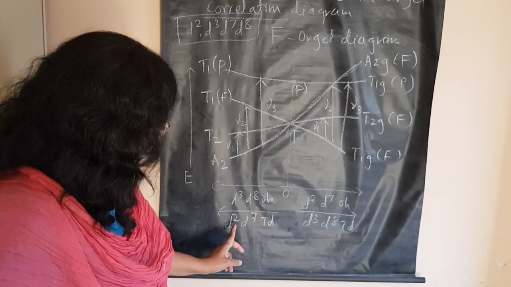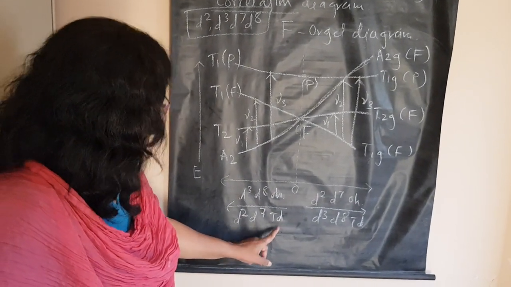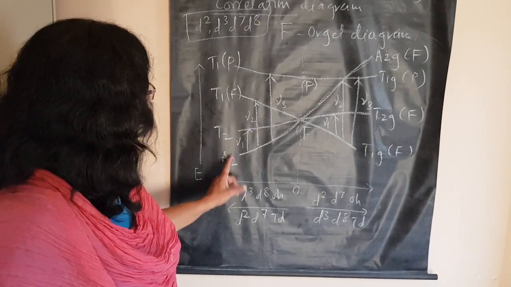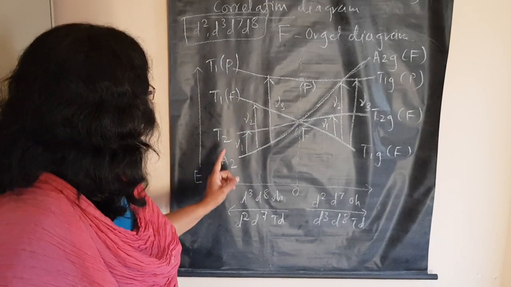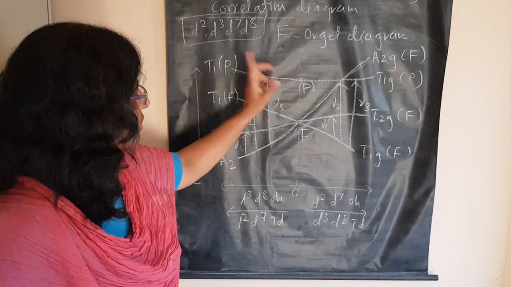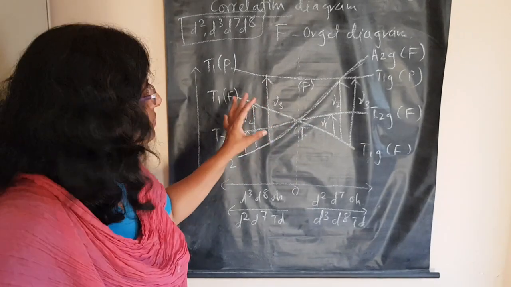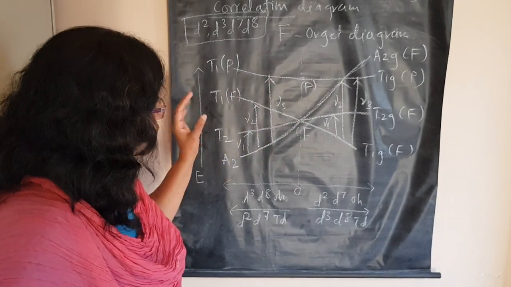This is for d8. If it is a d2 tetrahedral system, it will be simply A2 to T2, ν1 transition, A2 to T1(F), ν2 transition, and A2 to T1(P), this will be ν3. There will not be a gerade function. So this way you have to write the transitions when you are going for electronic spectra.